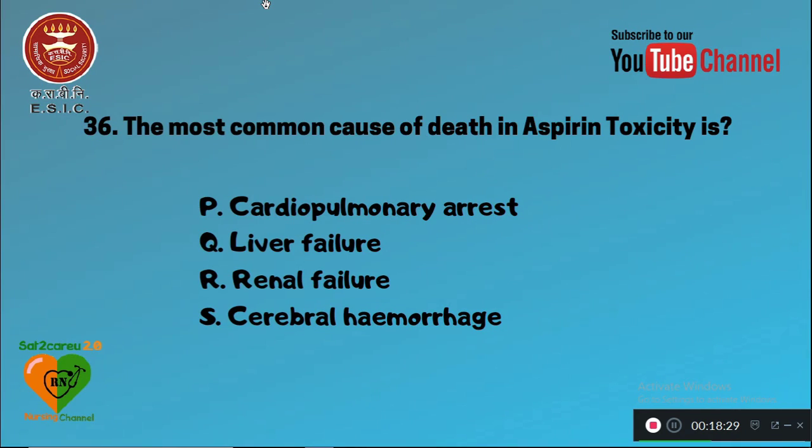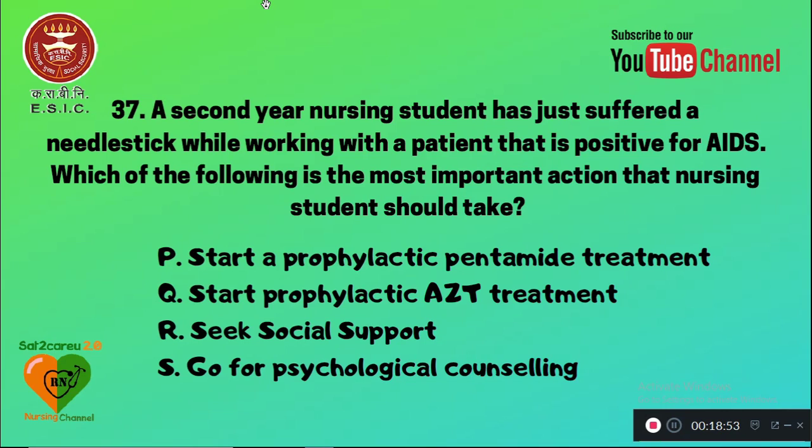Question number 36. The most common cause of death in aspirin toxicity is: P is cardiopulmonary arrest, Q is liver failure, R is renal failure, S is cerebral hemorrhage. So in aspirin toxicity, the nurse can assume that cardiopulmonary arrest is the most common factor causing death.